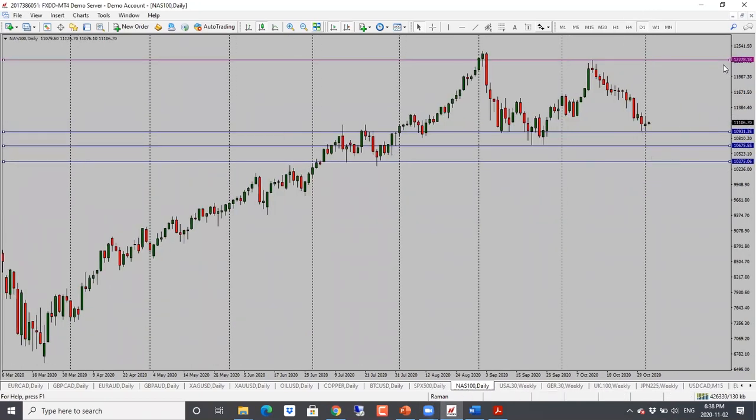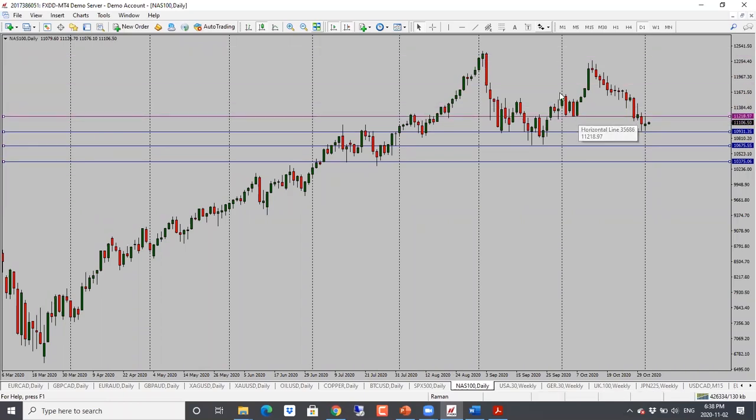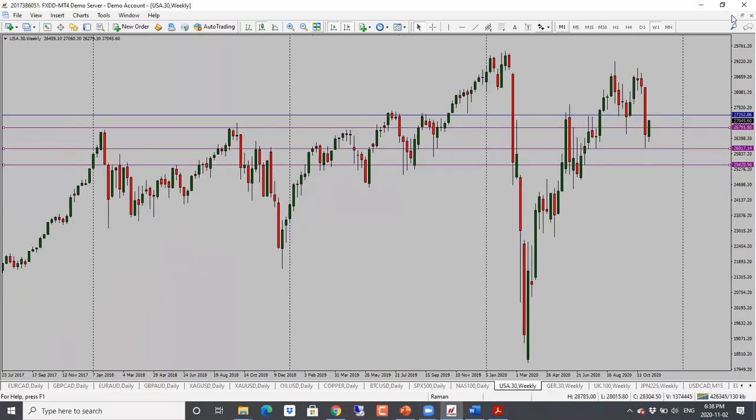Nasdaq here also holding. Now with this one, price has held below the resistance level. So if it holds the high from today, then we're likely to see a further drop here. Again, expect volatility in this as well. So bias here is neutral for Nasdaq.